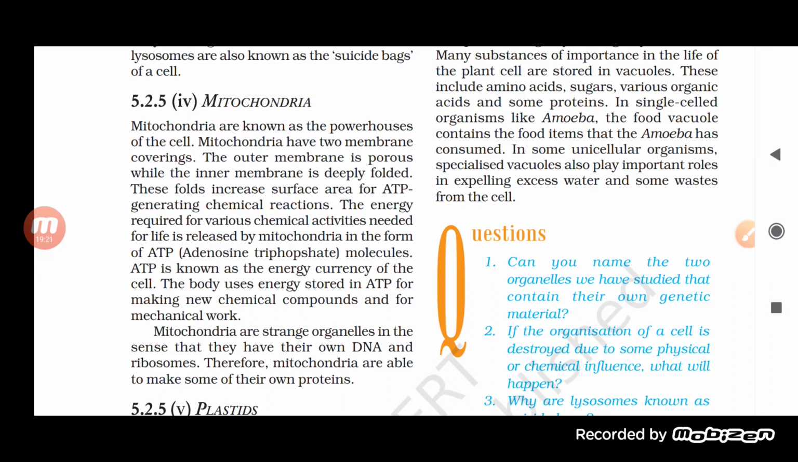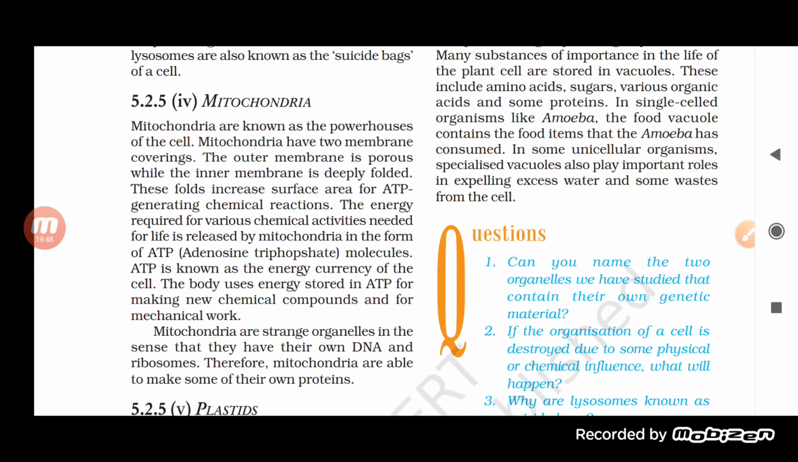Mitochondria is present inside the body, and you know that for doing any work, we need energy. What will happen if we do not use energy? If there is no energy, the person will not be able to work properly. So we get the energy from the mitochondria. Now this mitochondria has two membrane coverings. The outer membrane is porous, while the inner membrane is deeply folded.